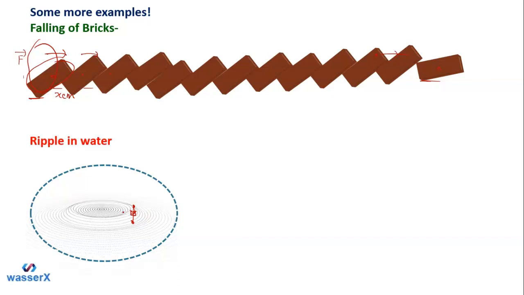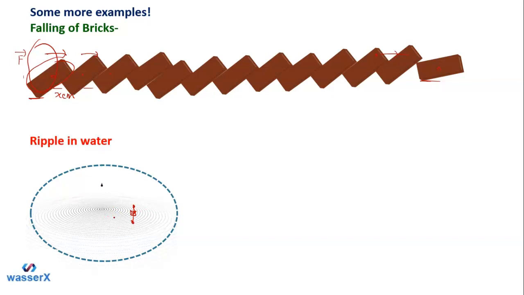Okay, so that means to say you can simply say it is in this manner, like in the wave formation. Students, the actual movement of the particle is not there. As you can see here, you might have thought that this water is moving from its center position to the boundary, but it is not happening here.